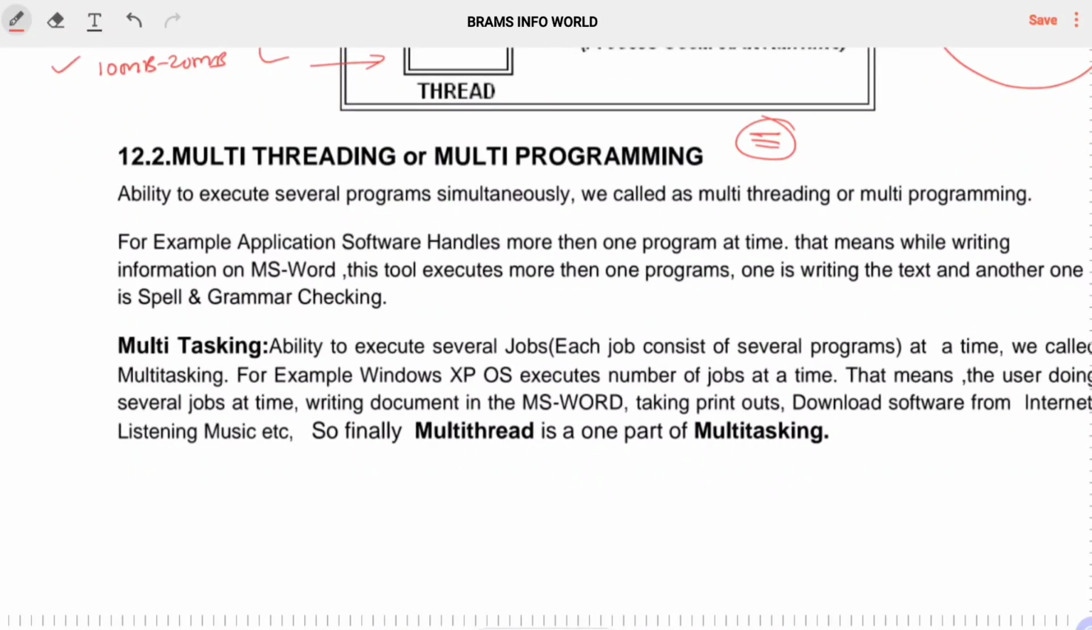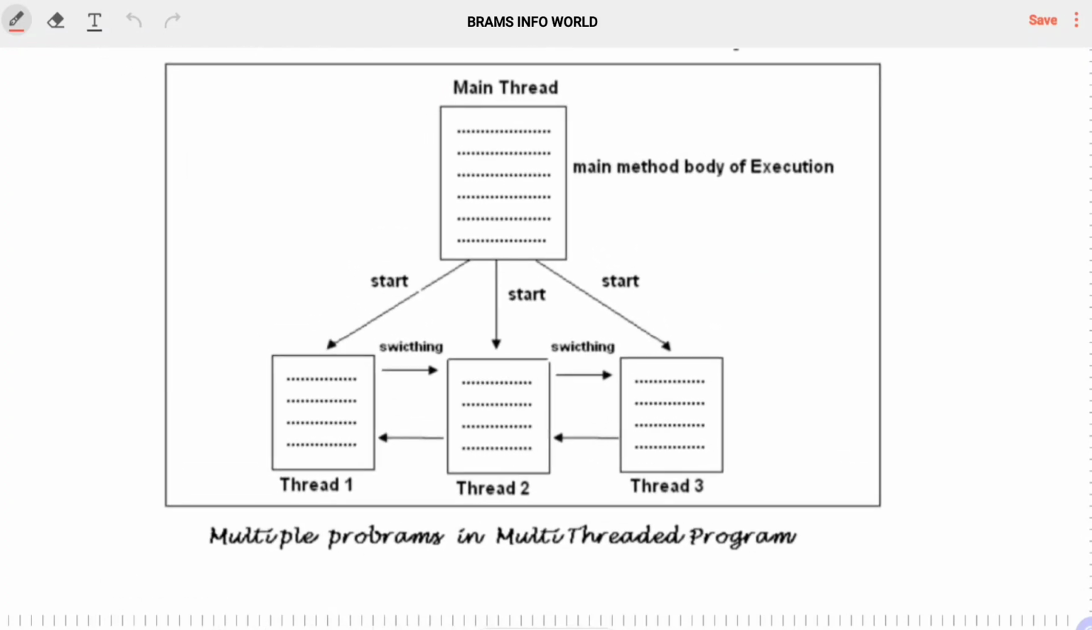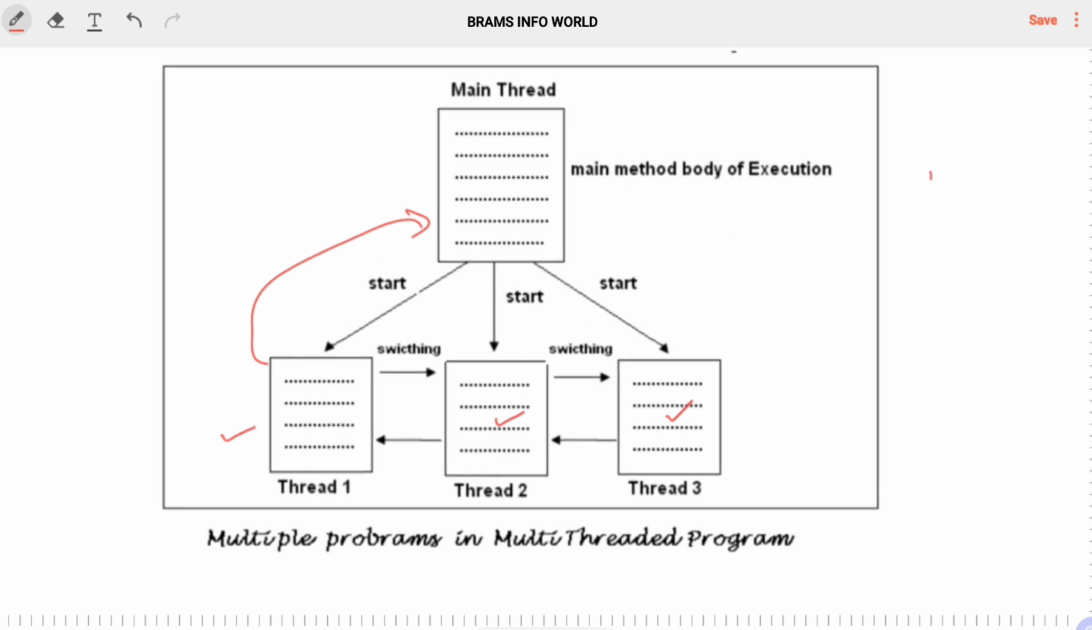Let us talk about what is multi-threading. Multi-threading means there is a group of threads like this: thread 1, thread 2, thread 3. All threads are executed simultaneously, or at a time, associated with the main thread. That is nothing but multi-threading. Let us take an example like MS Word. We can take the MS Word document. In that Word document, multiple threads are executed like this. There is a thread 1.